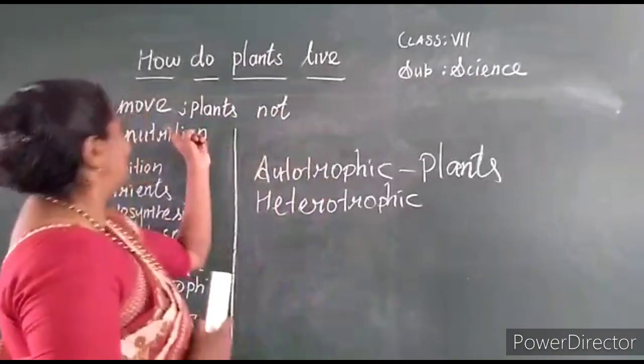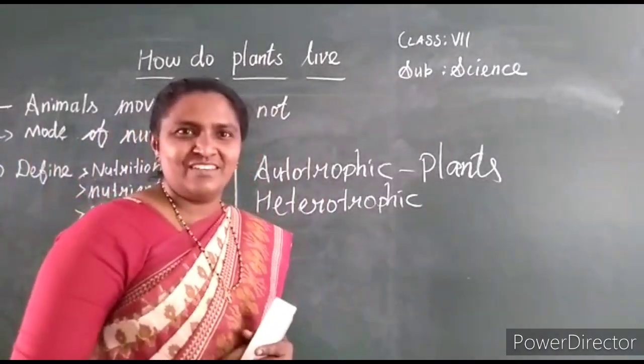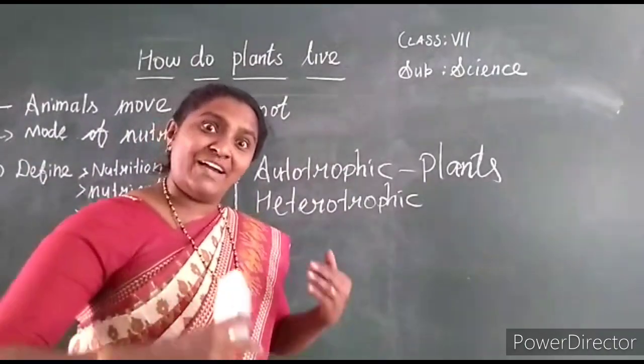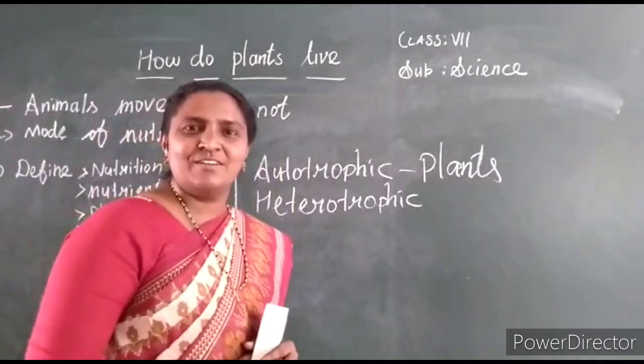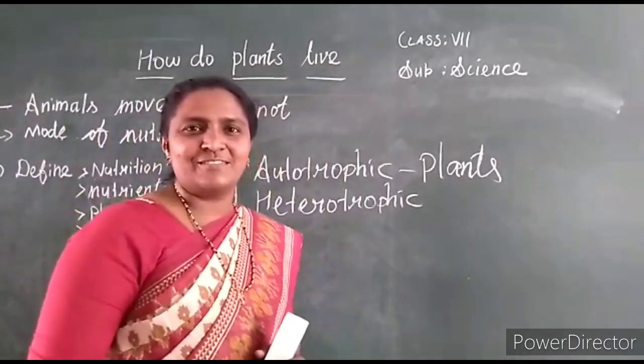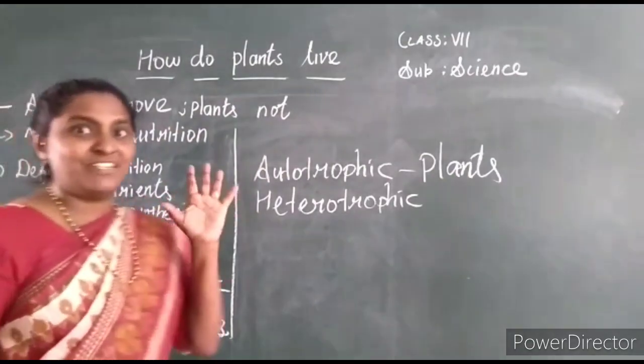So why do plants not move? Because they are autotrophic. No need of moving, because they can prepare their own food by themselves. But we have to move. Animals move from one place to another place in search of food. Understand? Next, here we are going to study some definitions.